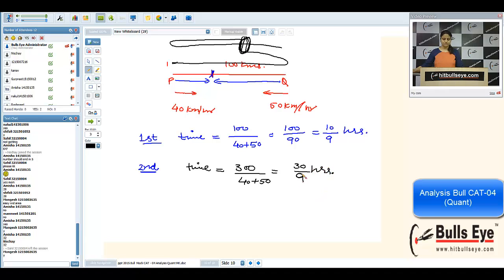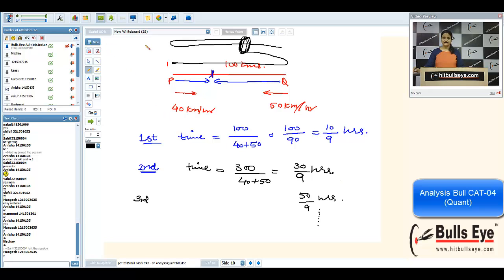30 by 9 hours. Similarly, for the third it will be 50 by 9 because the track is covered 5 times, 50 by 9 hours, and we'll calculate it exactly. See, now you can see in the denominator we are always writing 9, and in the numerator we are always writing an odd number followed by a 0. I mean 10, 30, 50, then we'll take 70, then 90, and so on.